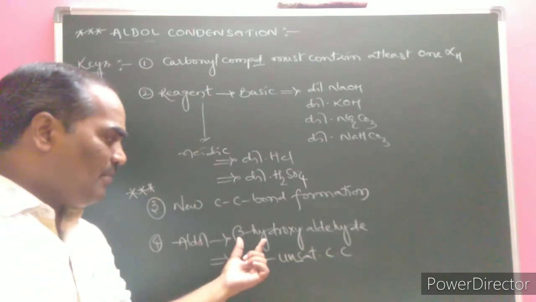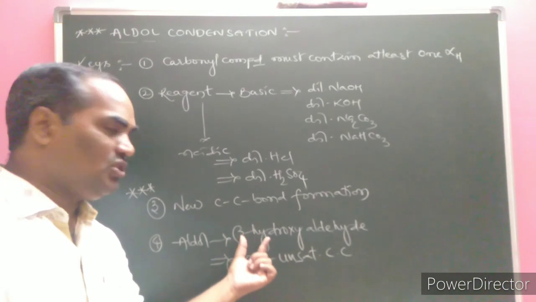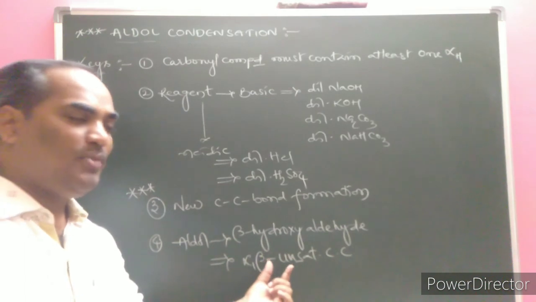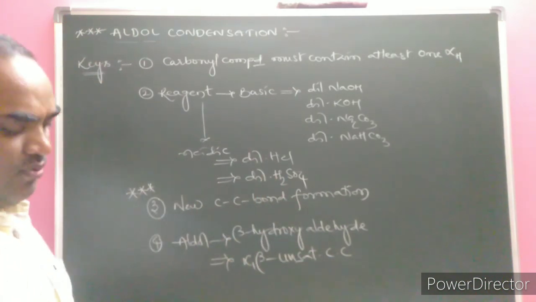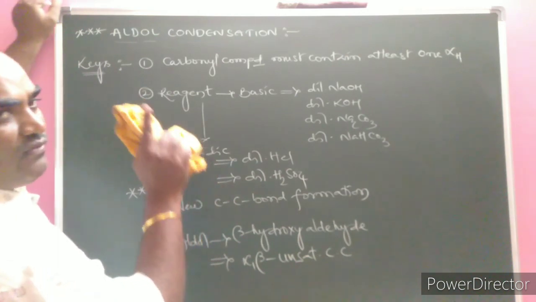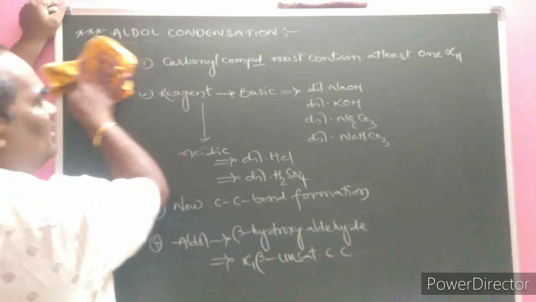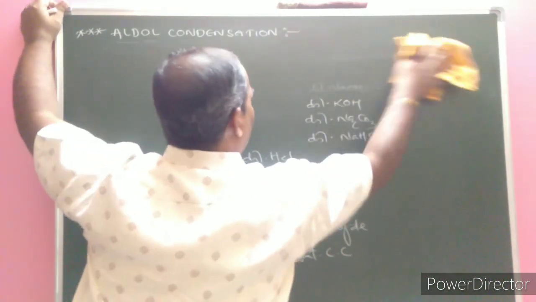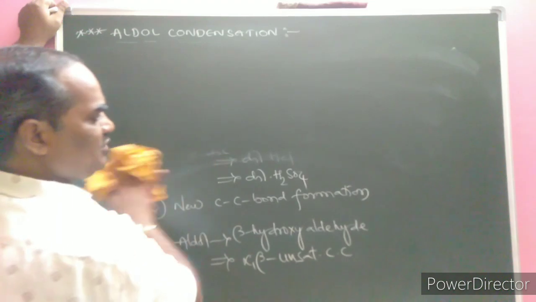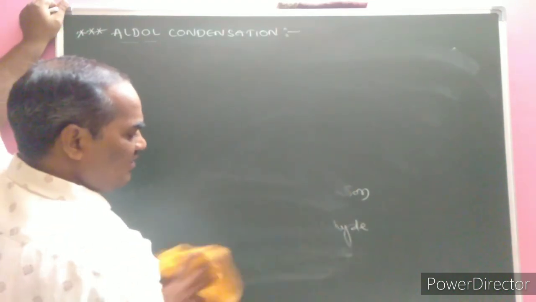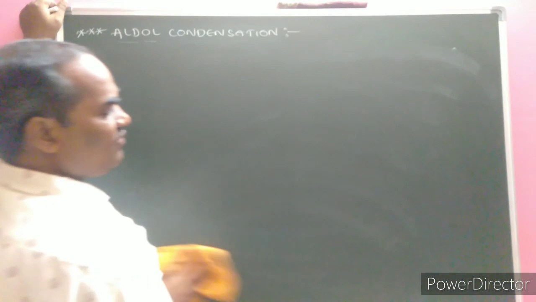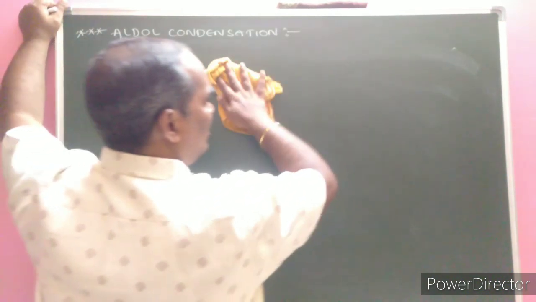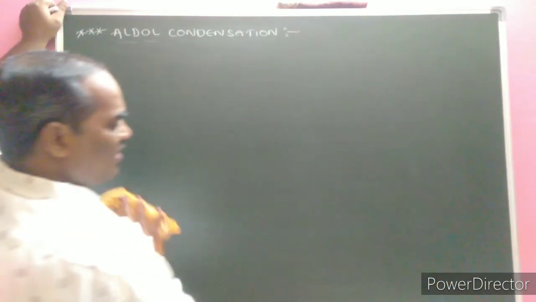Next, aldol means the beta position must carry a hydroxy group, a beta-hydroxy aldehyde, and the formed product is an alpha, beta unsaturated carbonyl compound. These are the keys, very important. In preparing for any examination, every named reaction causes a lot of difficulty and confusion. That is why we must write keys for each and every named reaction. That is better advice to fulfill your dreams.